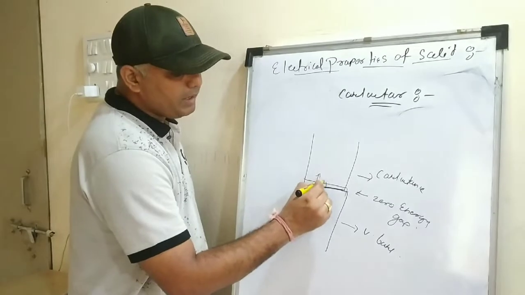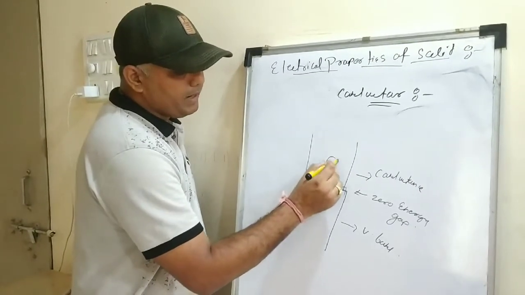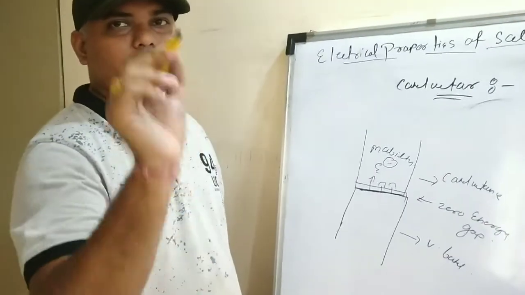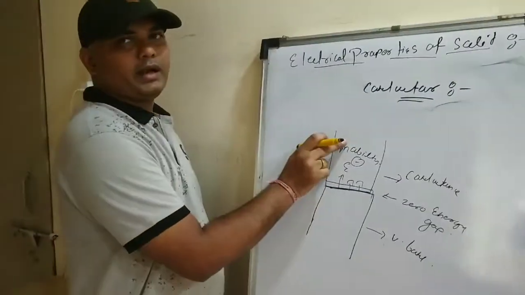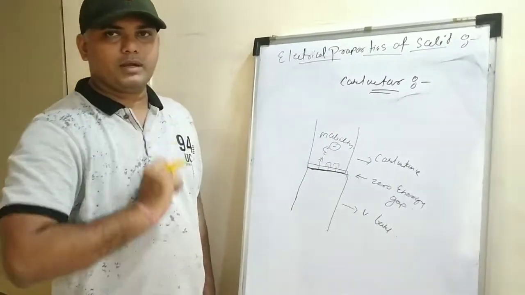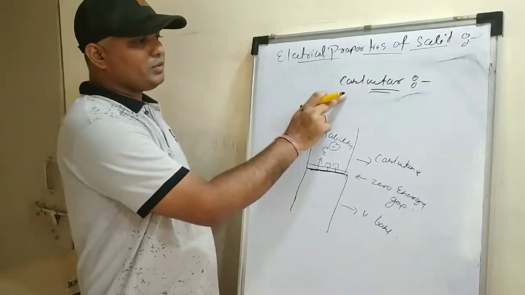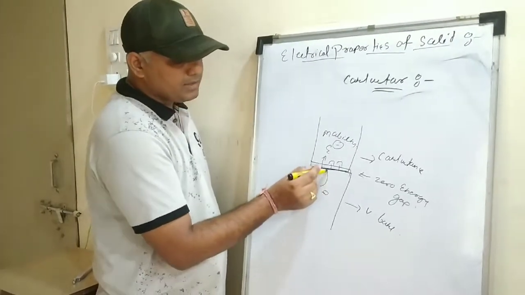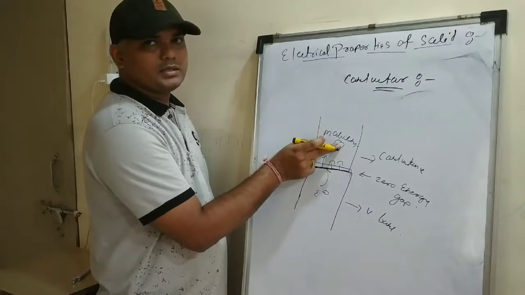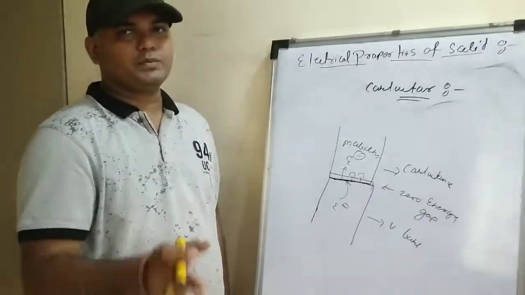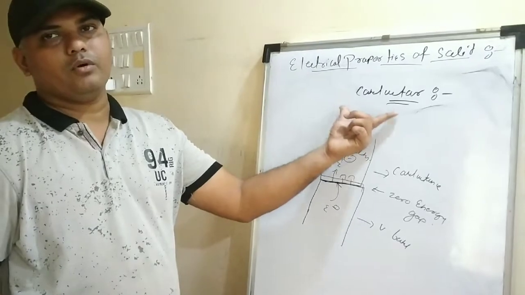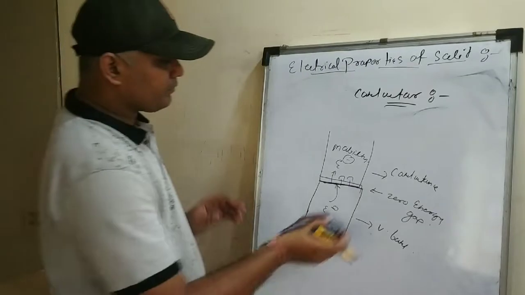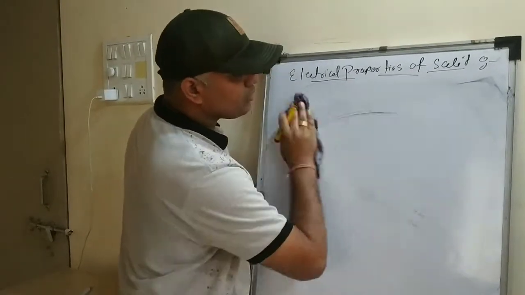So the mobility of the electrons from the valency band to the conductance band is very much possible. The electrons easily pass from the valency band to the conductance band. That is why we say that a conductor has very good conductivity. I hope you have understood the conductance theory. I request all the students to note this down.